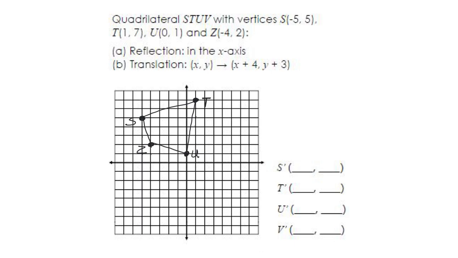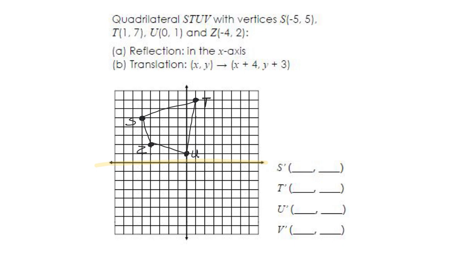So a couple things you can do. One, you can just plot out every move, okay? We can go ahead and draw out every step and figure out what the new location is going to be, or we can just apply the rules that we know to come up with the new coordinates. But first, let's go ahead and do every step. So the x-axis here is right here. First, we're going to go ahead and reflect over the x-axis.